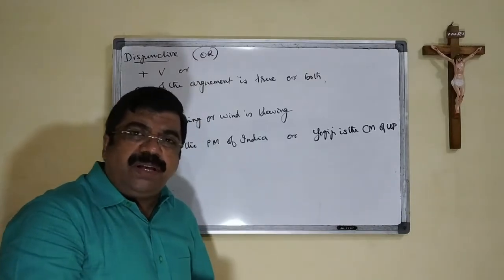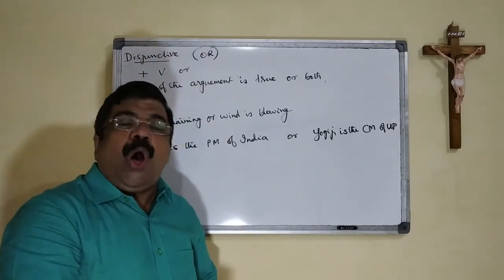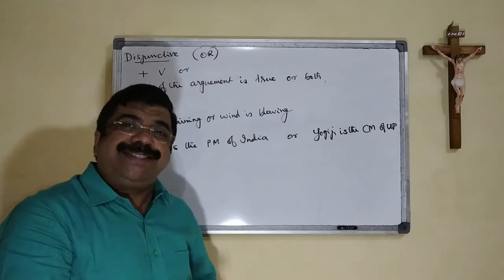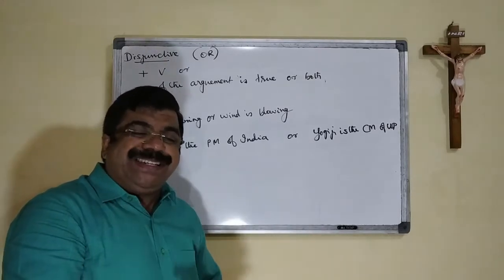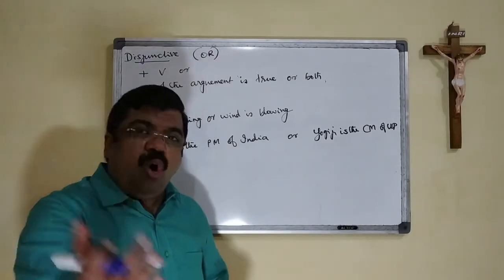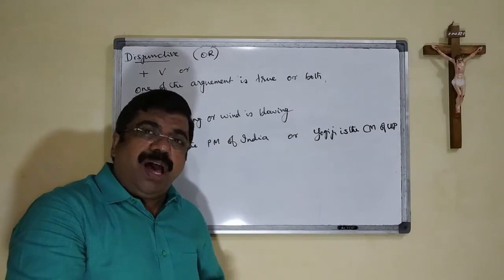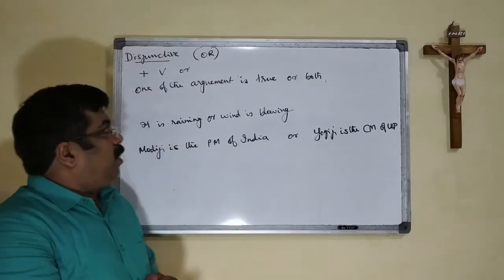Here we have the first connective, the or. We call it disjunctive. This or operator is used to combine two or more statements. And what is happening with the or, that's what we are going to see.